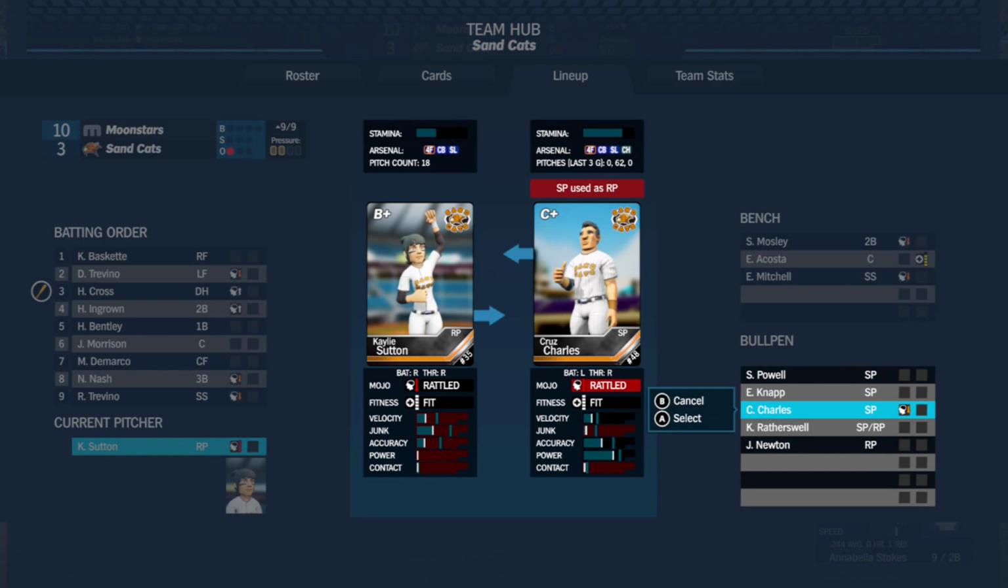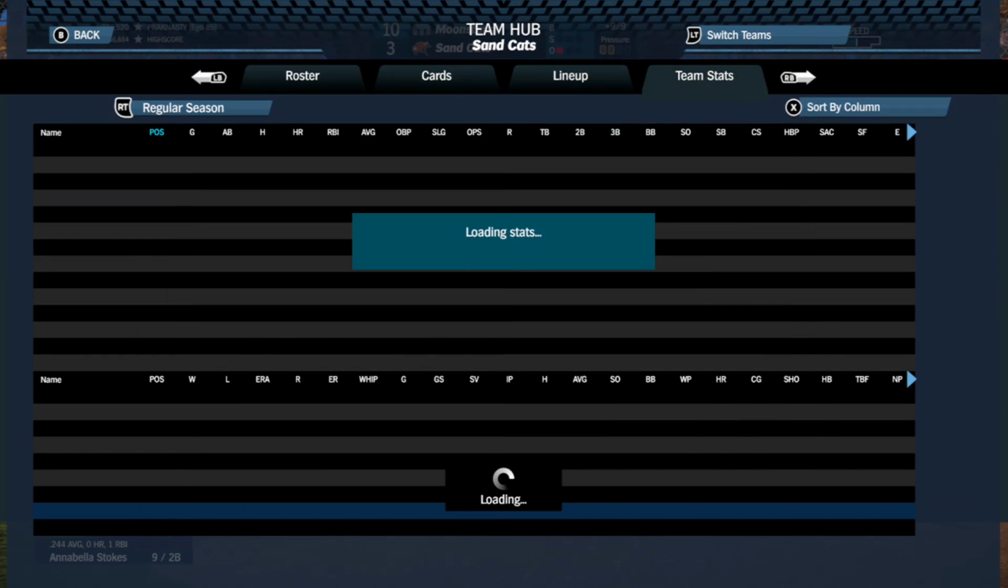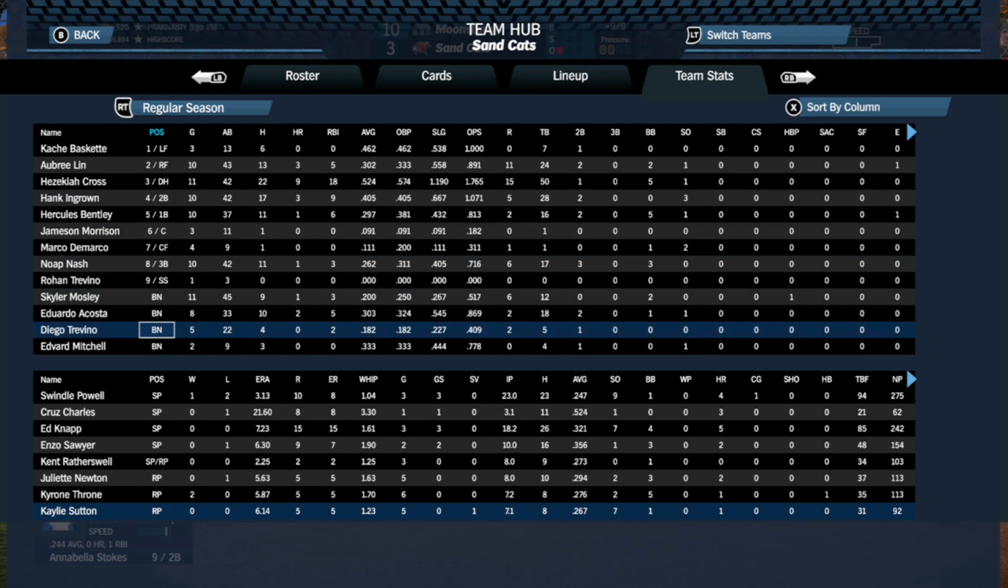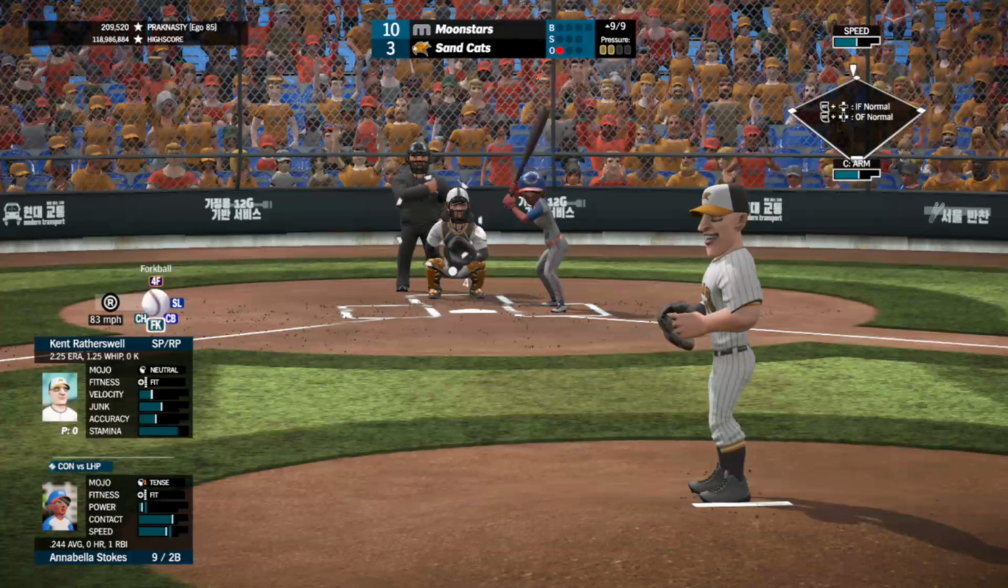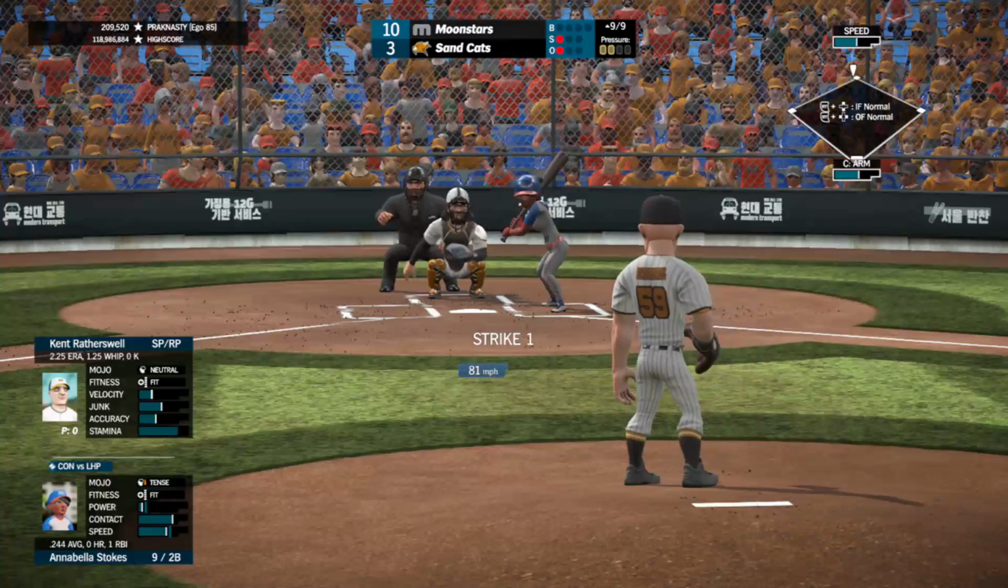Sutton is done because she really stinks. Coming in as long reliever Kent Ratherswell, the lefty. Ratherswell makes his 4th appearance of the year. No wins or losses. 2.25 ERA, 1.25 WHIP, 2 earned runs given up in 3 games. He's thrown 8 innings, 9 hits, 1 walk, .273 batting average against. Let's see if he can get us out of here with what's left of our dignity.